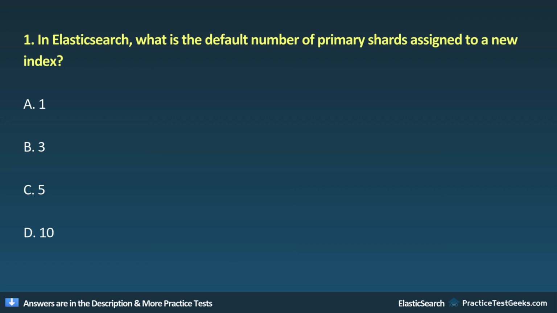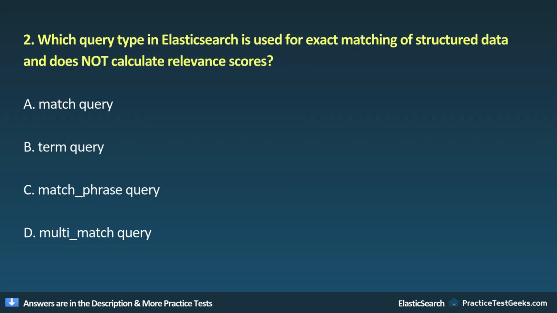1. In Elasticsearch, what is the default number of primary shards assigned to a new index? A. 1. B. 3. C. 5. D. 10. 2. Which query type in Elasticsearch is used for exact matching of structured data and does not